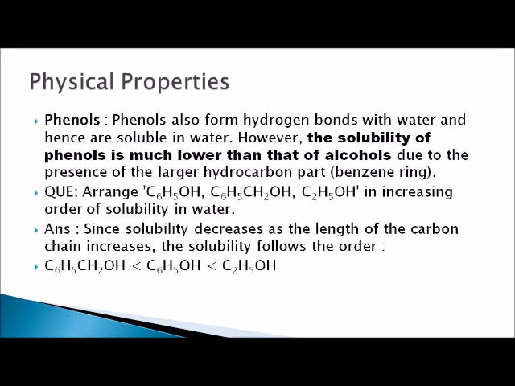C6H5OH, C6H5CH2OH, C2H5OH in increasing order of solubility in water. Since solubility decreases as the length of the carbon chain increases, the solubility follows this order. Number 1, C6H5CH2OH, benzyl alcohol, is less soluble as compared to phenol, and phenol is less soluble as compared to ethanol.